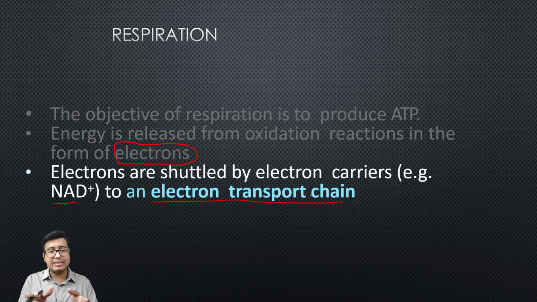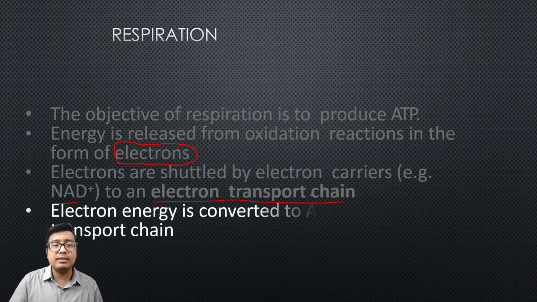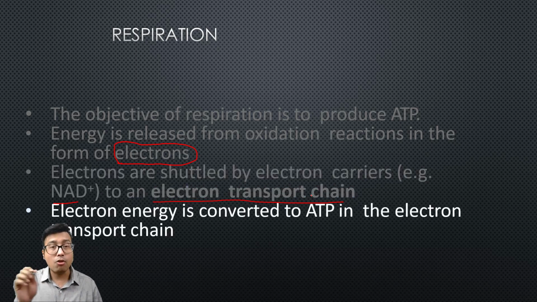I'll be teaching you in detail what the electron transport chain is, but just for now you should know that these electrons finally land up in the ETC, where this energy from the electrons is used in generation of ATP. This electron energy is utilized to form the energy currency in the form of adenosine triphosphate, and that happens in the electron transport chain.